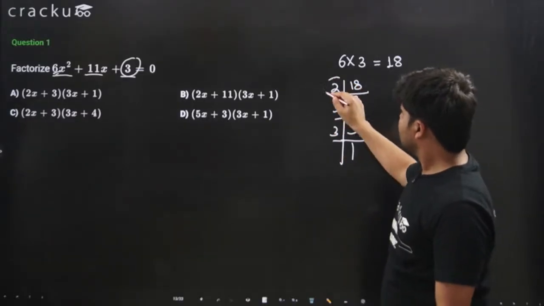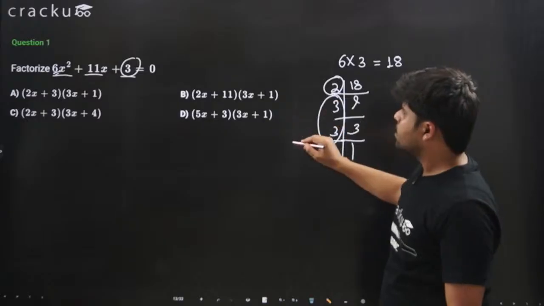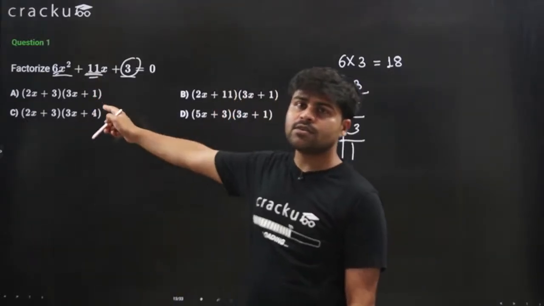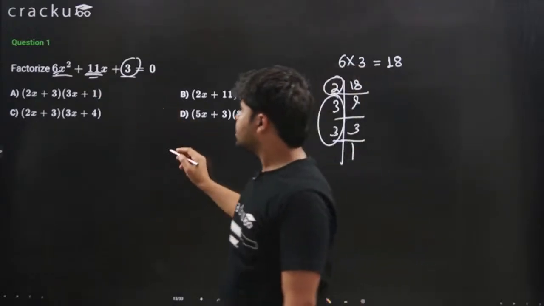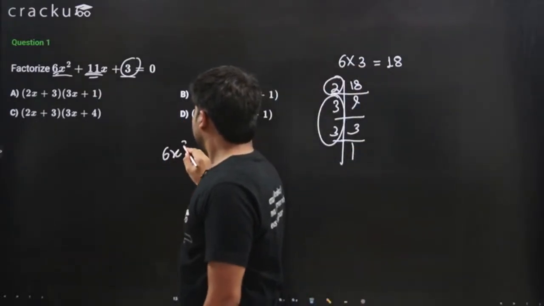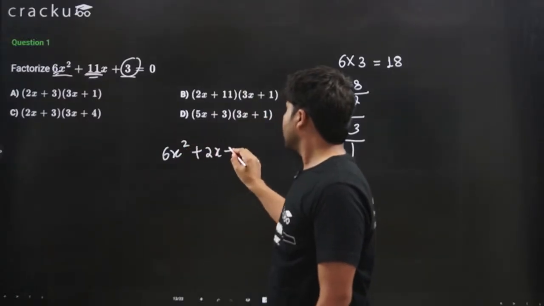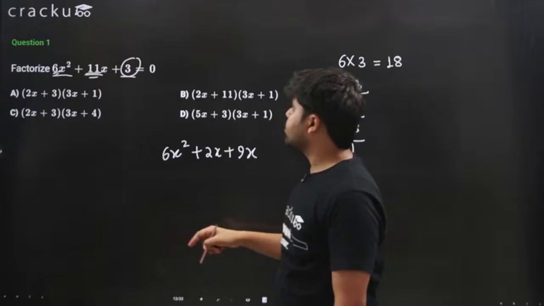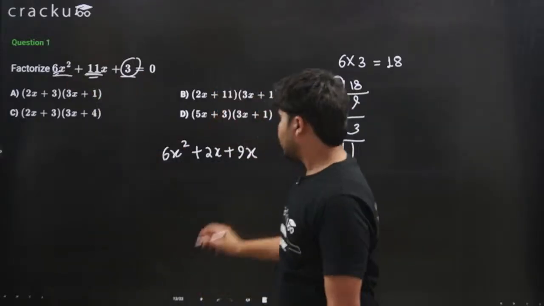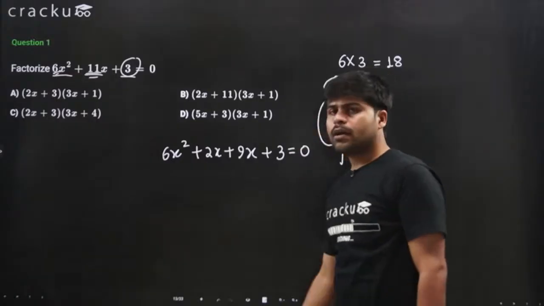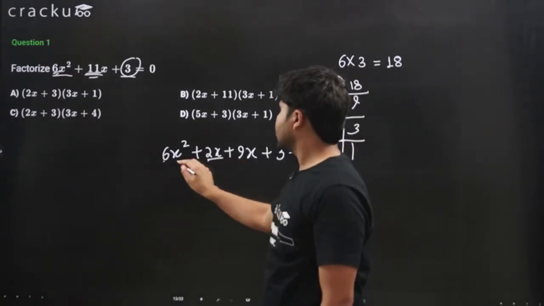If you notice, 2 and 9, when we add them, we get 11. So 2 plus 9 is equal to 11. This means that 6x squared plus 11x plus 3 can be written as 6x squared plus 2x plus 9x plus 3 equals 0, where 2 times 9 is equal to 18, which is 3 times 6, right? Now here I can take 2x common,